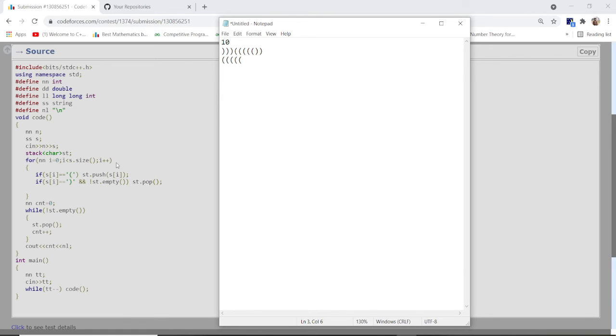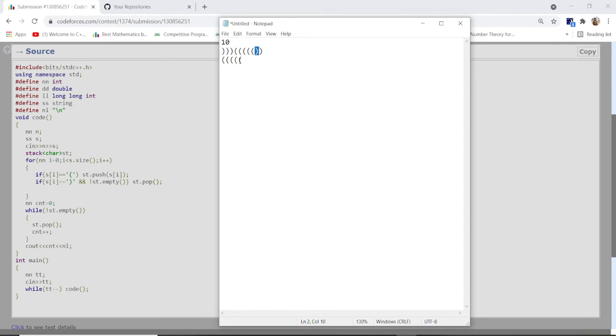Okay, so right now when I find a closing bracket, the stack is not empty, so this condition is fulfilled. Then I pop out the top value.